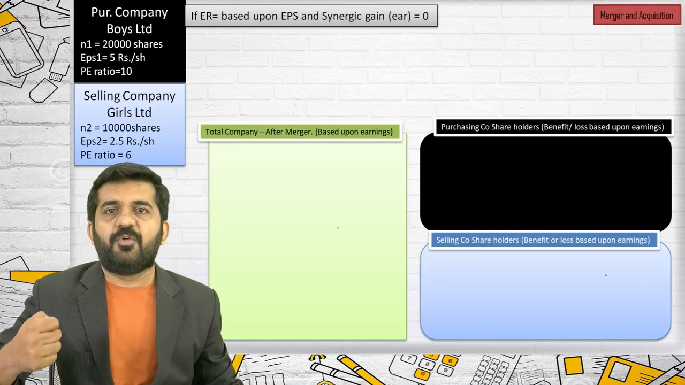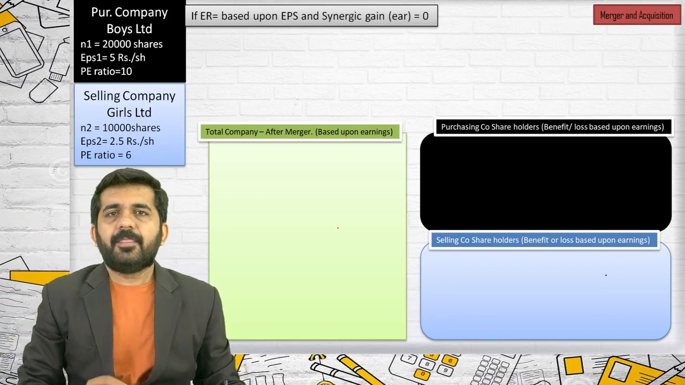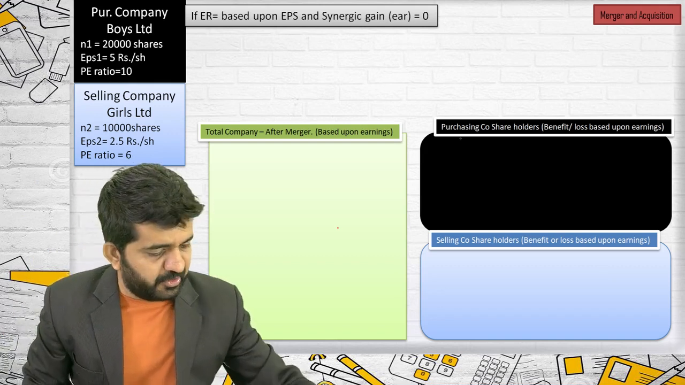Let us take one by one all the questions. First question, try to concentrate. Here the objective of a shareholder is earnings.